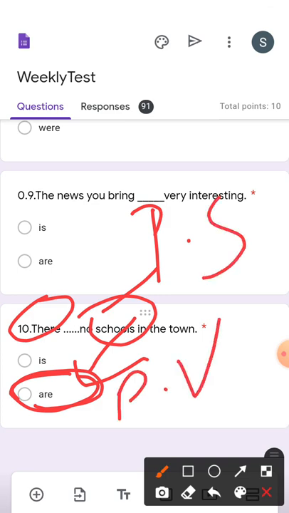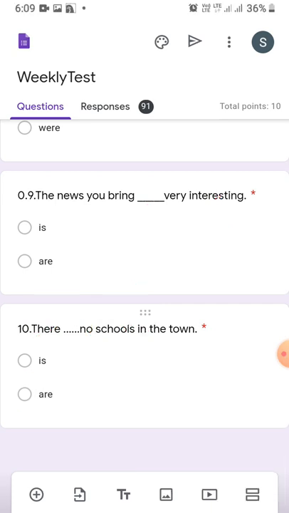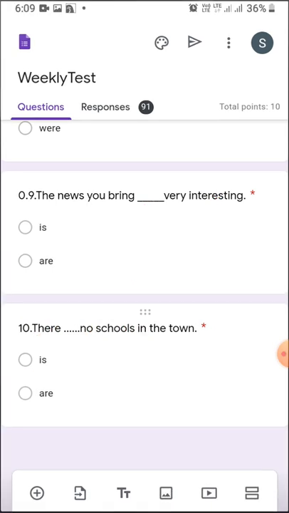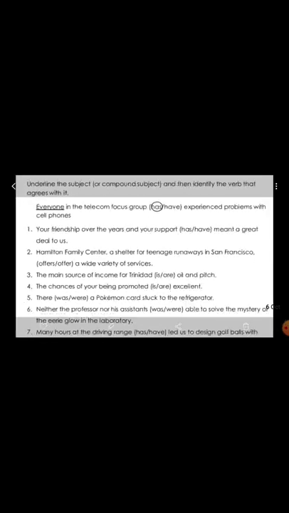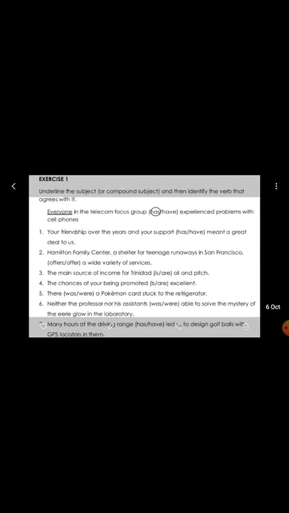So students, in this way we have solved the 10 questions which I had given you in your test. Now I hope that the concept is clear to all of you. Now let's move towards another practice exercise, where we shall do a few more questions, and your homework for today is those 10 questions of the test, which you need to do in your notebook.